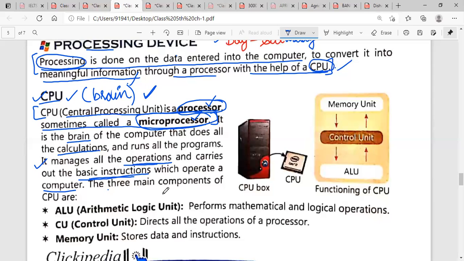The three main components of a CPU are: first one is ALU, second is CU, and third is the memory unit. ALU means Arithmetic Logic Unit; it performs mathematical and logical operations. It will check the mathematical operations as well as logical operations. And what is CU? CU is the Control Unit of the CPU; it directs all the operations. It will check the coordination among all the components of the CPU. Next is the memory unit. It stores the data and instructions. Now what will memory do? It will only store the data.